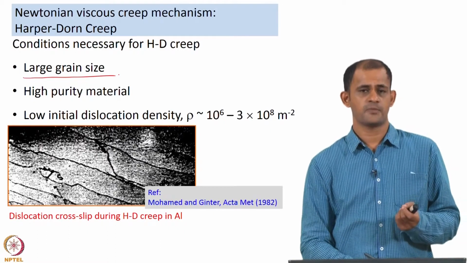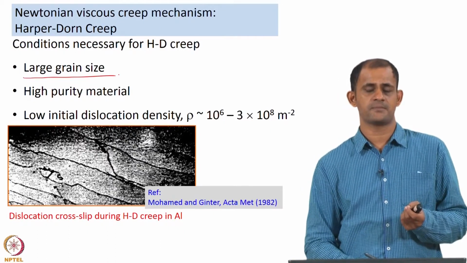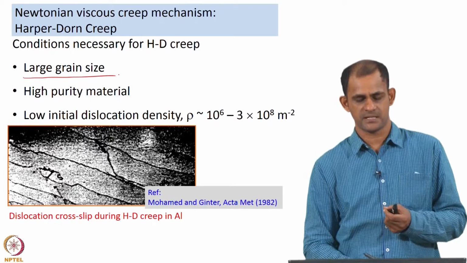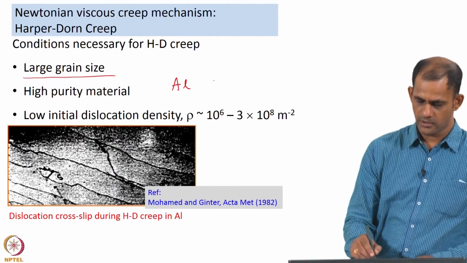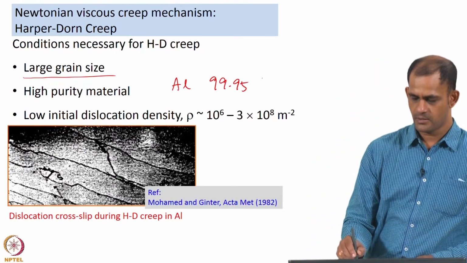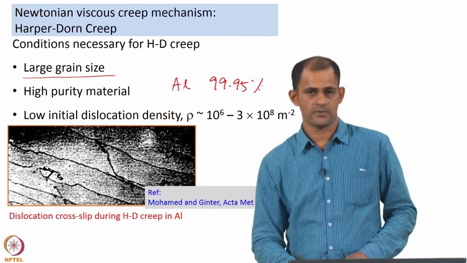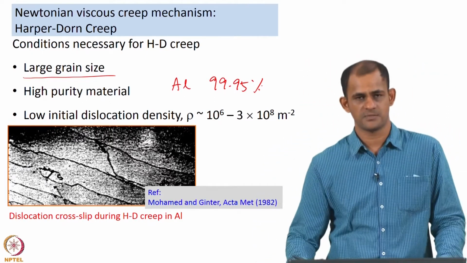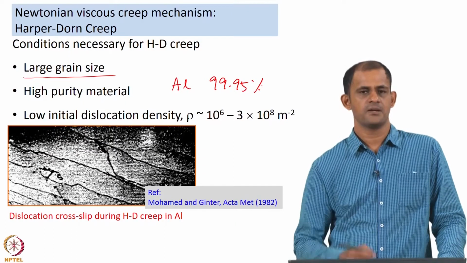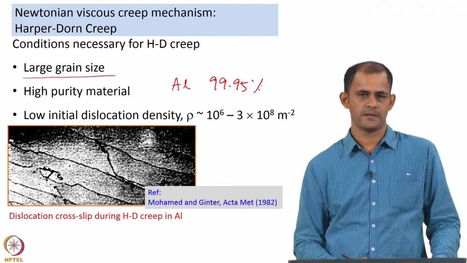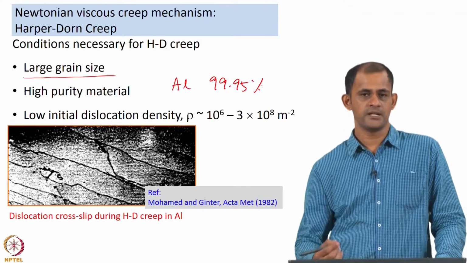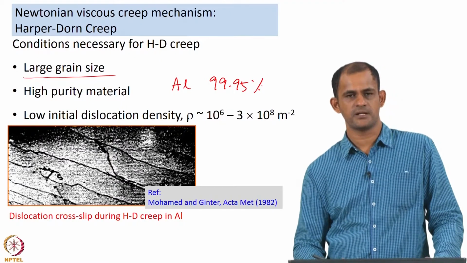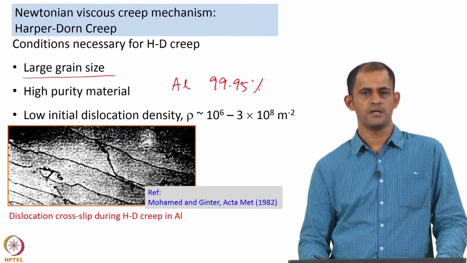Harper and Dorn used aluminum with a purity of 99.95%. Mohamed and Ginter say that this criterion also should be met. And finally, the dislocation density of the material to start with should be low.